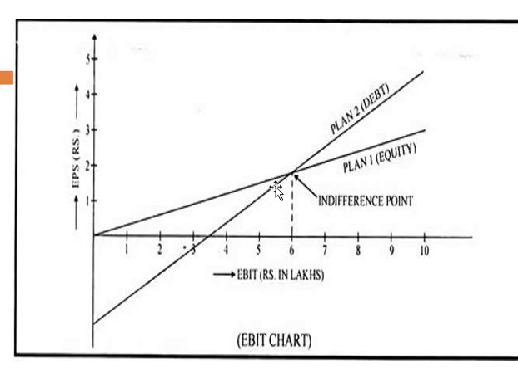Our plan 1, equity, is better. So that indifference point helps us calculate our debt proportion. If we find our EBIT point, that is 6 lakh rupees, or for any project, we find that amount, then above this we go to the debt proportion, below this we go to the equity proportion. Okay, that's the point.